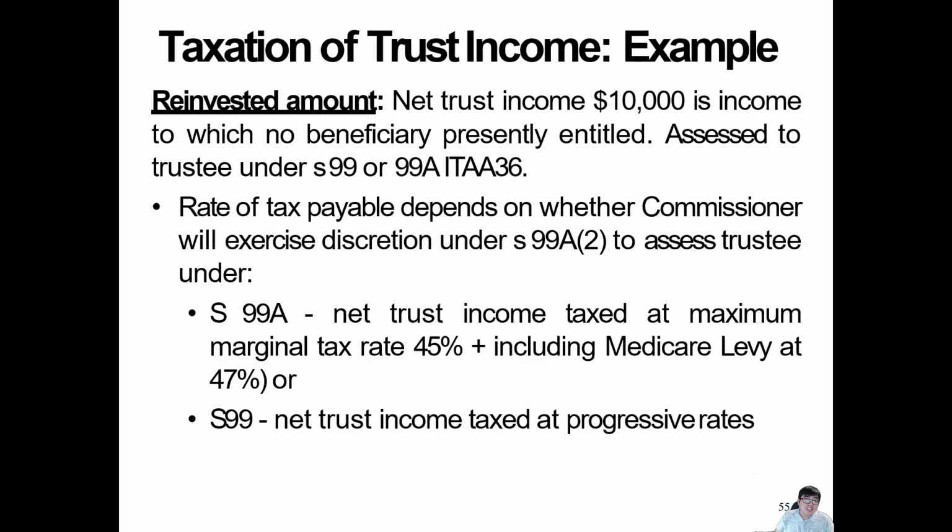Alright. Now, remember before, altogether we made 40 grand. So the rest: 10 we give to Mary, 10 to John, another 10 to Robert, and the last one we reinvest. So what happens if we reinvest? The net income is assessed to the trustee. Let's say it's me, the dad, the one who is making it. The tax payable depends on the commission or excess deduction here. So the net trust income will be taxed at the maximum marginal tax rate of 45%.